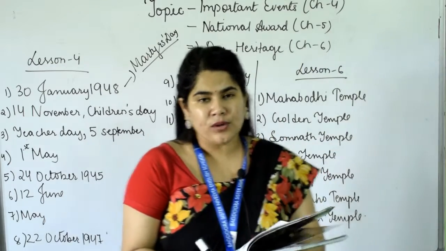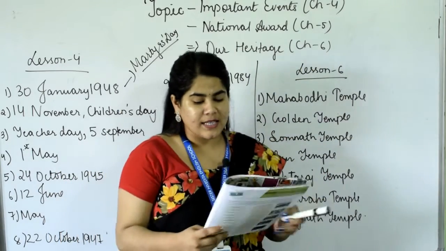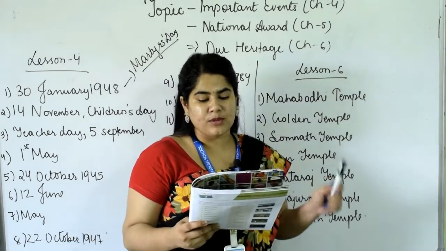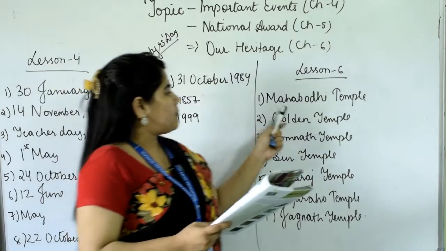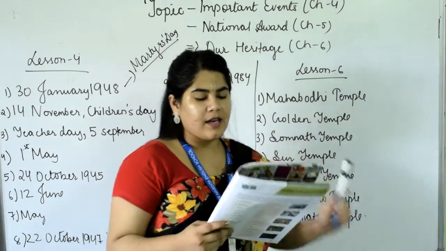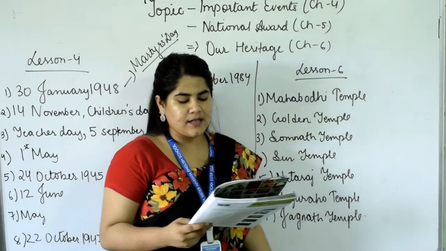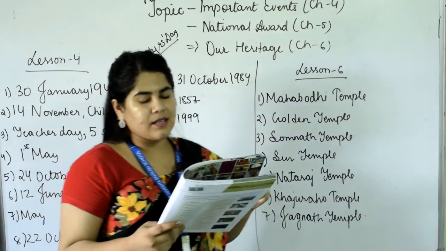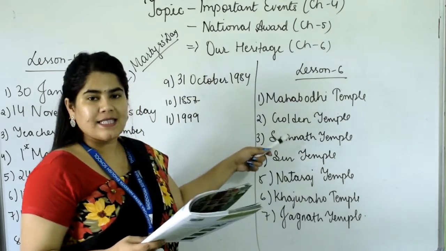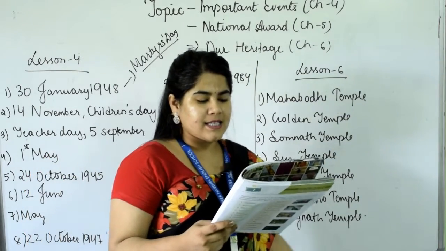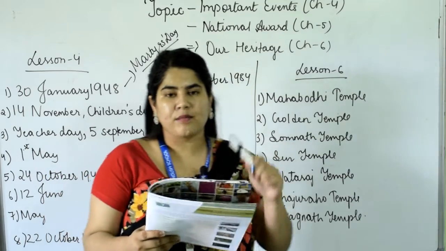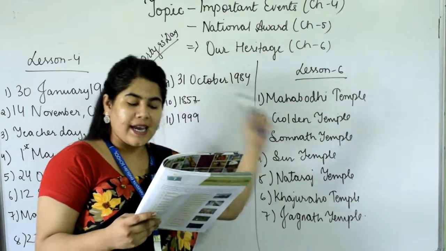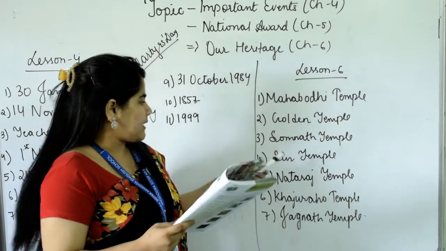This temple in Bodh Gaya in Bihar was erected by the great Emperor Ashoka to mark the spot where Buddha attained enlightenment, that is Mahabodhi Temple. Second one, situated in Amritsar, it is the holiest Gurudwara of Sikhs. It is known as Harmandir Sahib or the Golden Temple. Third, this legendary temple was attacked by Muhammad of Ghazni, who ransacked its riches. It was destroyed again and again but rebuilt every time.